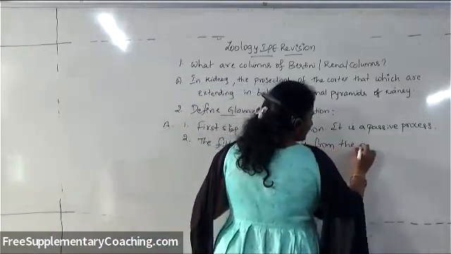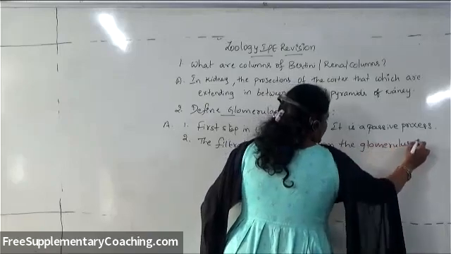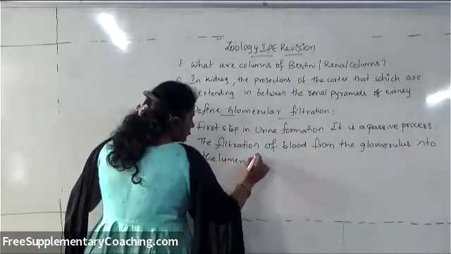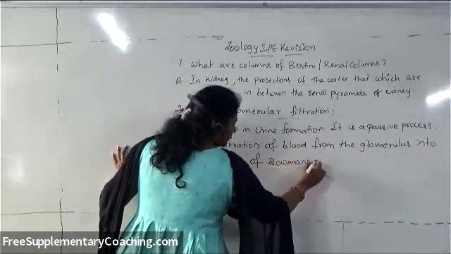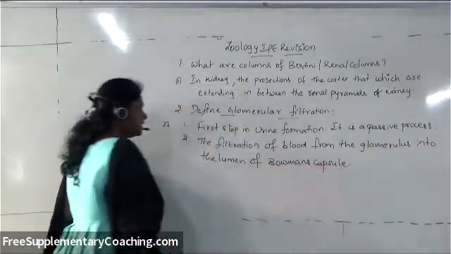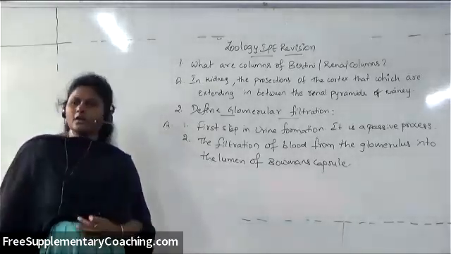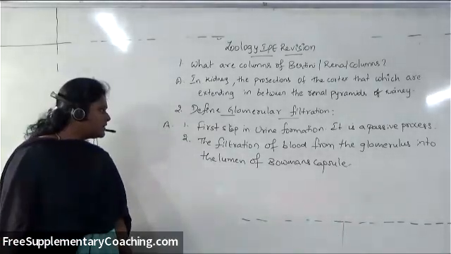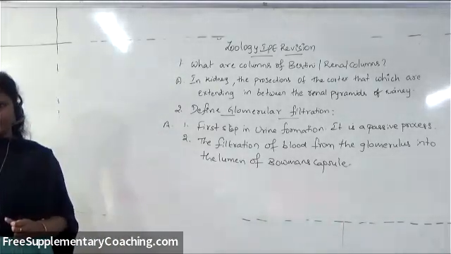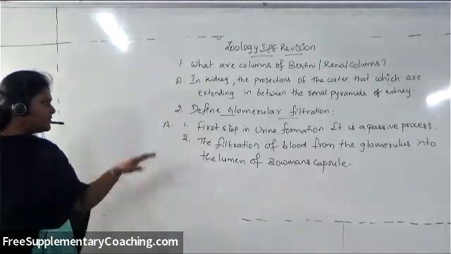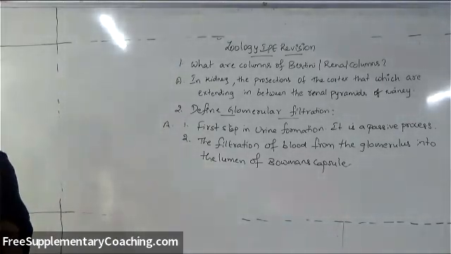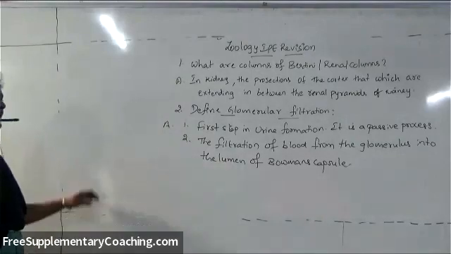The definition is the filtration of blood from the glomerulus into the lumen of Bowman's capsule, which is called glomerular filtration. You should write two points: the definition, and which step of urine formation it is. The filtration of blood from the glomerulus into the lumen of Bowman's capsule is called glomerular filtration, which is the first step of urine formation, and it is a passive process.